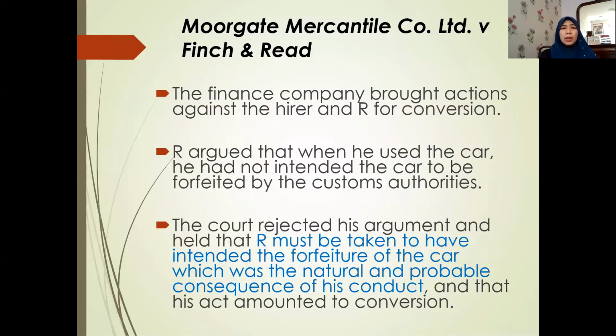Okay, we stop here. We are going to continue with the next part of the lecture, with the second element of conversion. So I'll stop share.